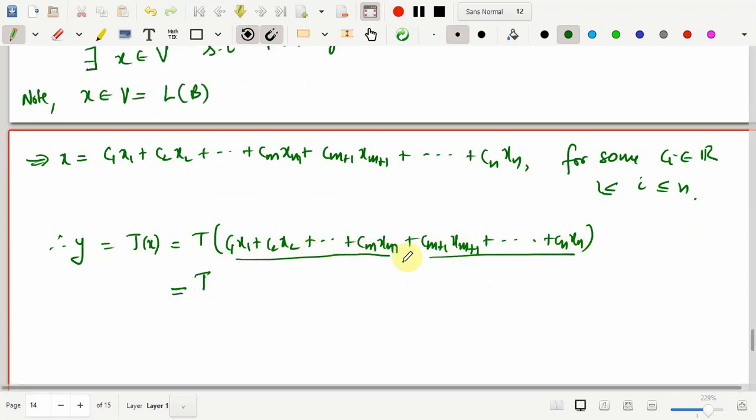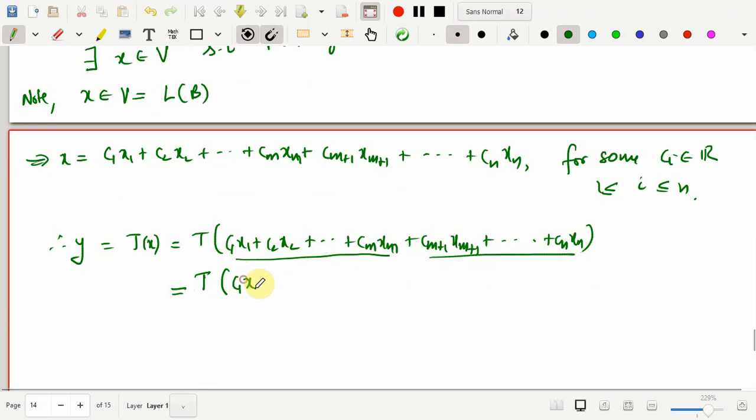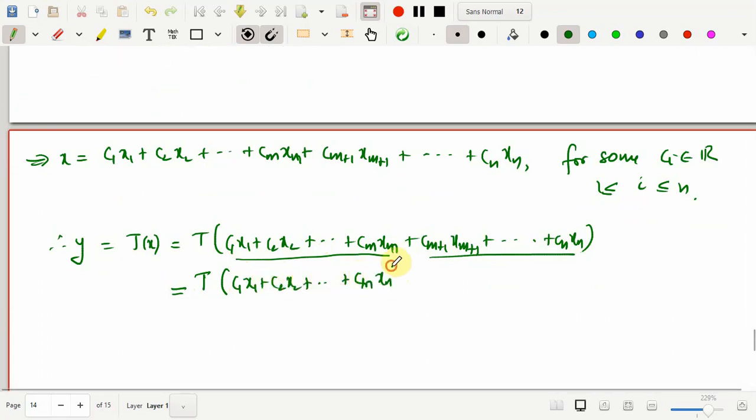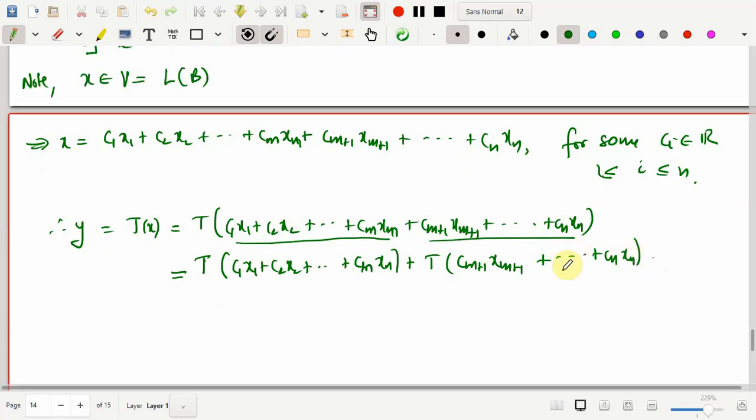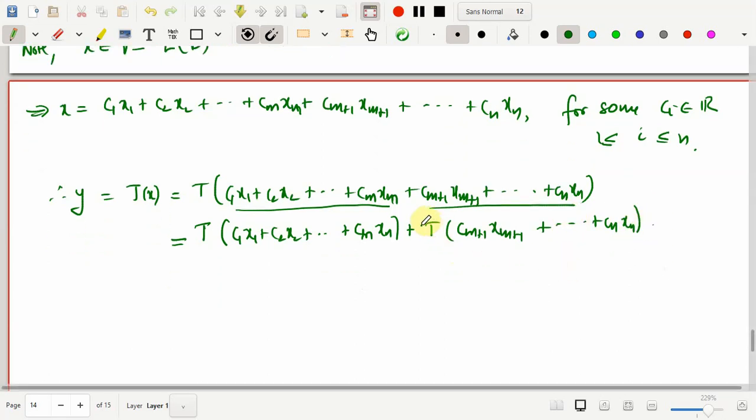So this is of the form T of x plus y, and therefore we can split this as T of c1 x1 plus ... plus cm xm, plus T of cm plus 1 xm plus 1, and this goes on till cn xn. Why are we splitting it in this way? Because I wanted to write this y only as this term, so that this becomes cm plus 1 T of xm plus 1 plus cm plus 2 T of xm plus 2, and this goes on till cn T of xn.